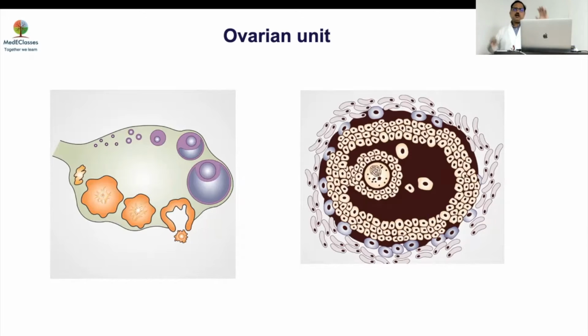In testis, you've got Leydig cells, which are equivalent to the theca cells, and Sertoli cells, which are equivalent to the granulosa cells surrounding the germ cells. So it's similar. Even in testis the Sertoli cells surround the germ cells, but in a cord structure. In the ovary, each follicle is an individual unit.